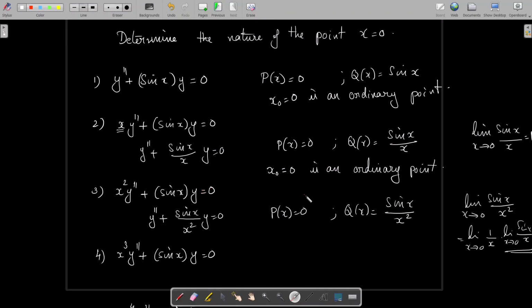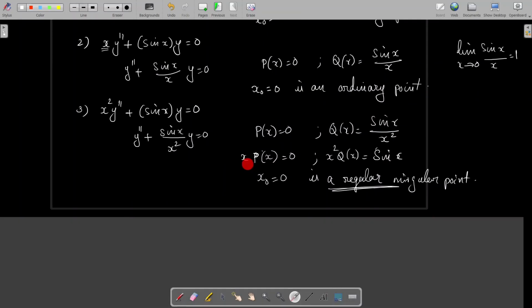So x equal to 0 is a singular point of this differential equation. Now we have to determine the nature of the singular point, whether it is regular or not. Now we consider x into p of x and x square into q of x. x p of x equal to 0 and x square into q of x equal to sin x. This term x square cancels. We see that at x equal to 0, both x into p of x and x square q of x are analytic. Therefore, x not equal to 0 is a regular singular point of this differential equation.